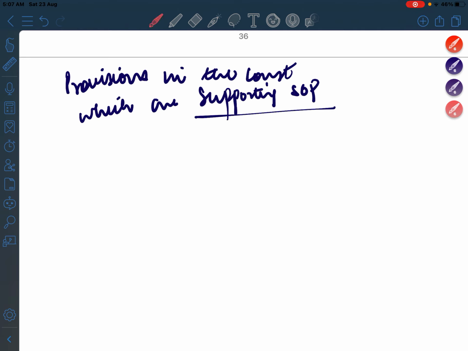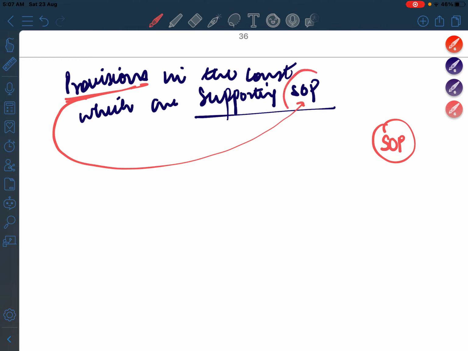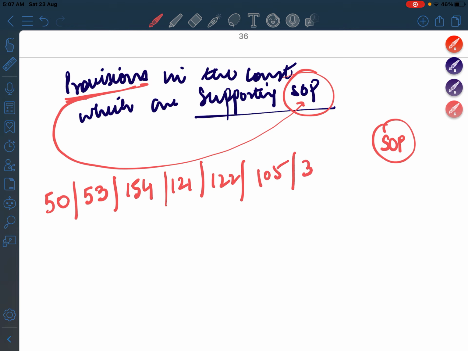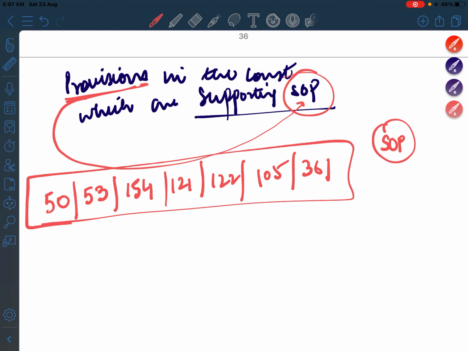See, what I said is that separation of power as a word is not explicitly mentioned in the constitution, but there are different provisions which actually reflect separation of power. So you have to remember it is Article 50, Article 53, Article 154, then 121, 122, 105, and 361. I'll tell you what is there inside these articles, but for now just remember these articles. I'll repeat: Article 50, 53, 154, 121, 122, 105, 361. Learn these articles by heart.